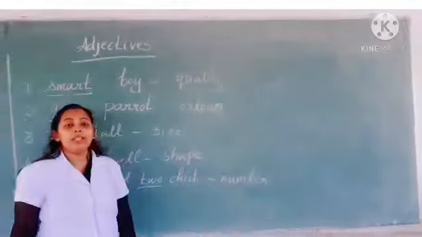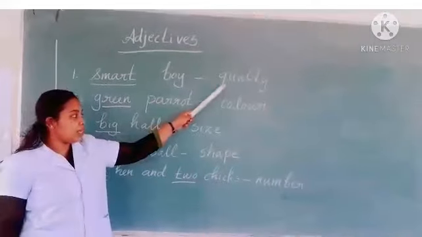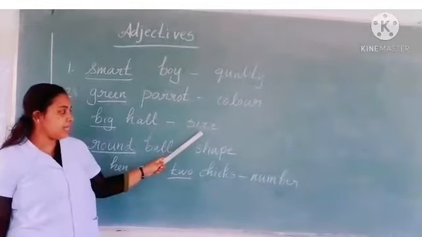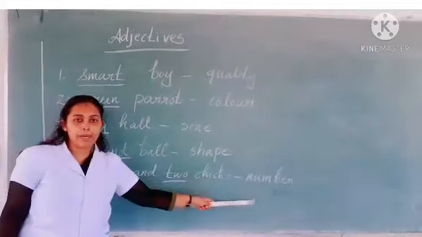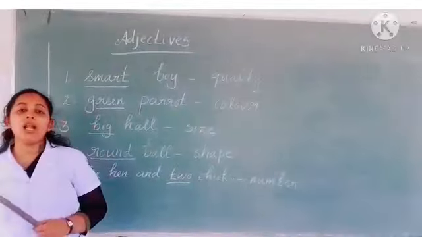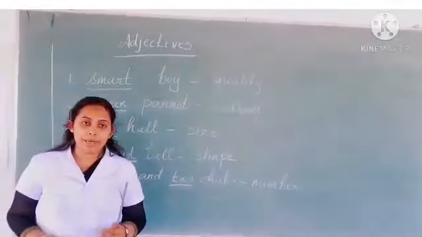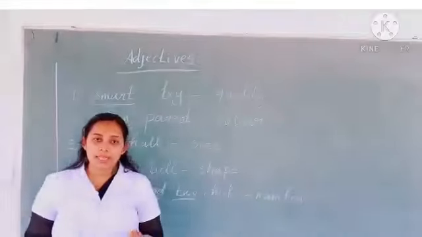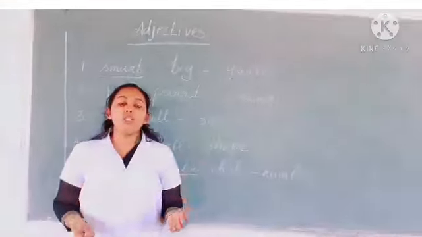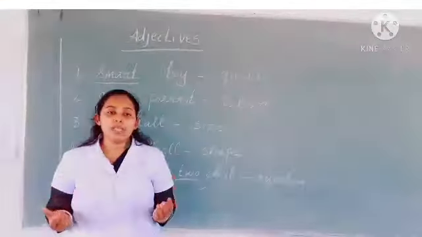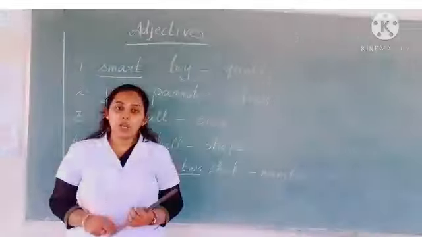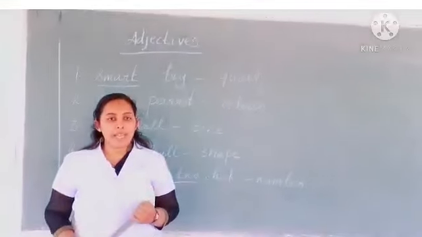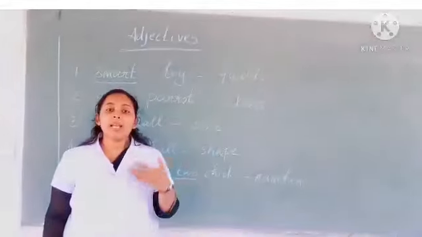So children, the words for quality, color, size, shape and number, we also call adjectives. An adjective also describes how someone or something looks, tastes, feels, smells and sounds.